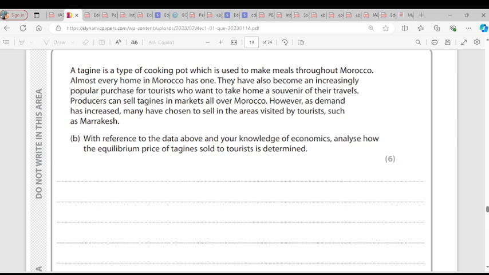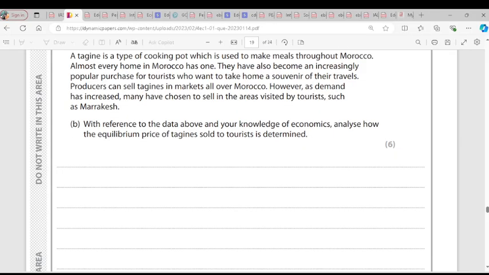And as a result of that, when demand increases, producers will respond to the increasing demand by increasing their price. So there's going to be a new equilibrium price at P1. The demand curve has shifted rightward from D to D1, which brings about an increase in the price from P to P1 based on producers' response to the increase in demand. Is it clear?